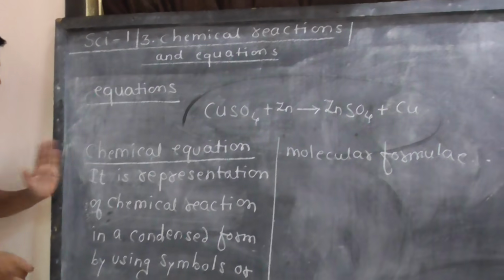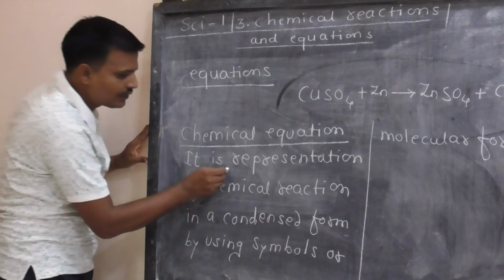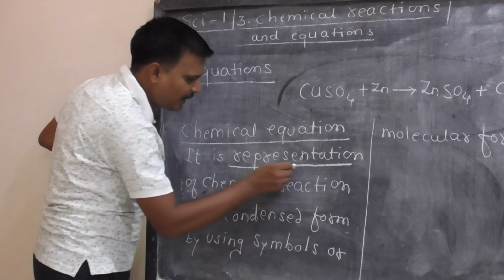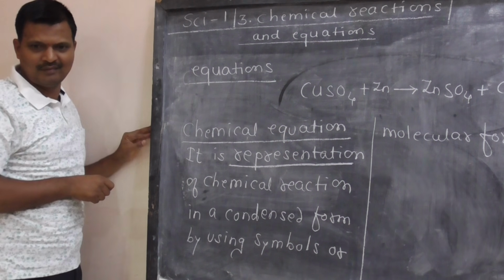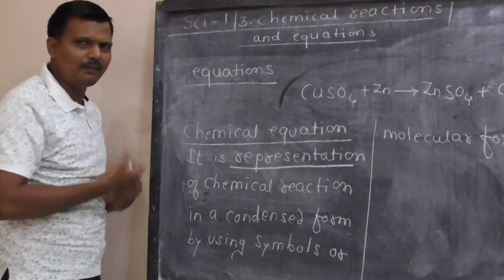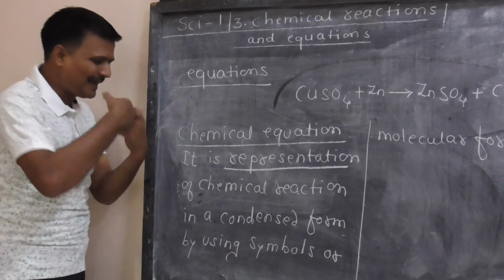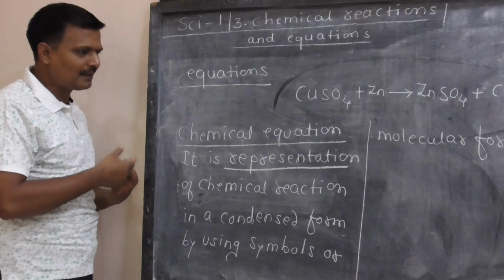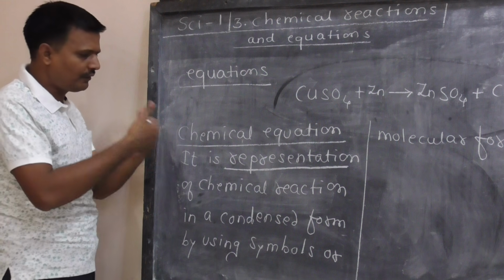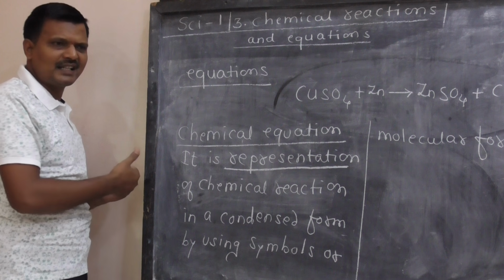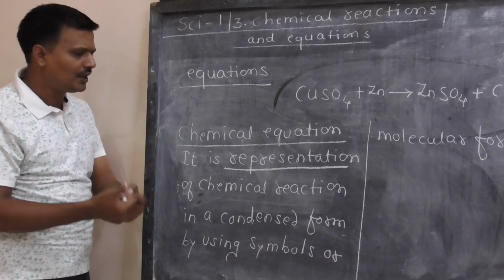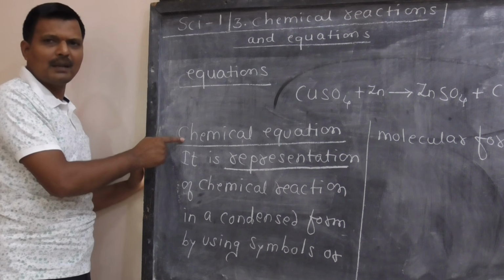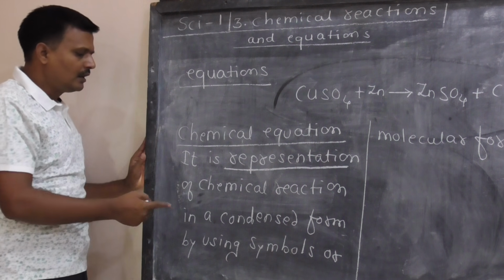What I am saying? Chemical equation is nothing but the representation. This particular representation we have to do on paper. What we have performed in the laboratory, practically, that particular reaction should be represented on paper. That particular representation is known as chemical equation.